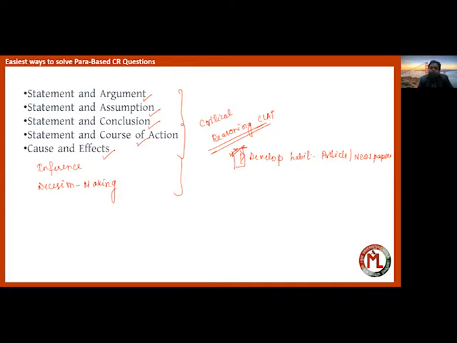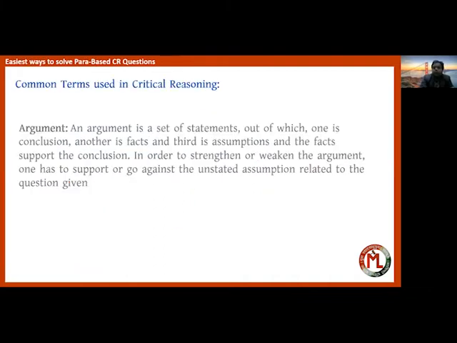Most of the newspapers you can get from our website, or you can get from many Telegram channels. And the main articles which are appearing in those newspapers, especially the editorial part, you should develop a habit of reading.